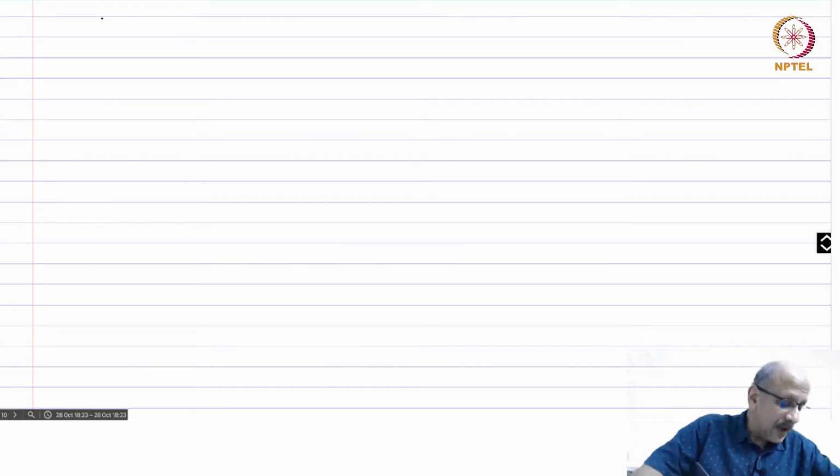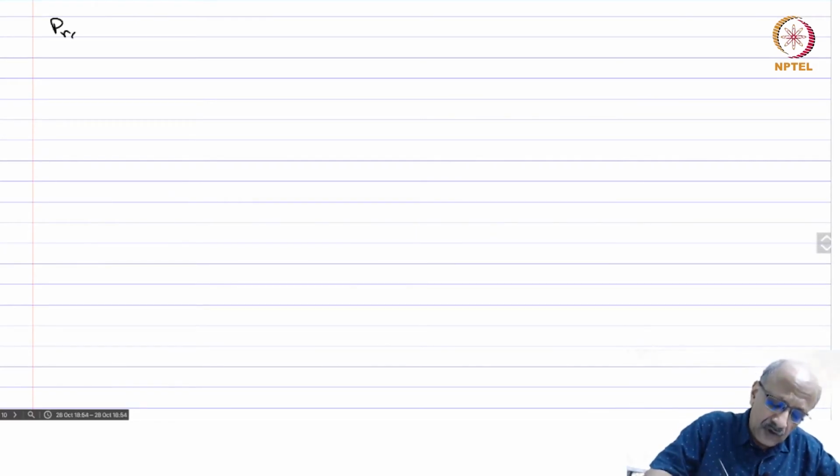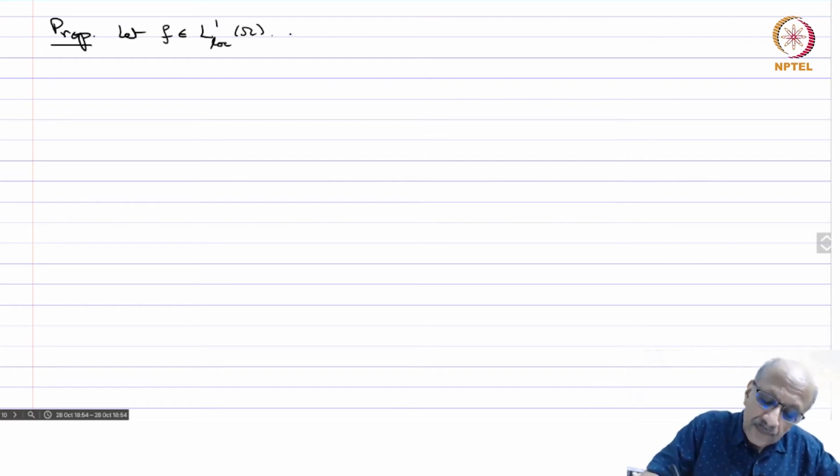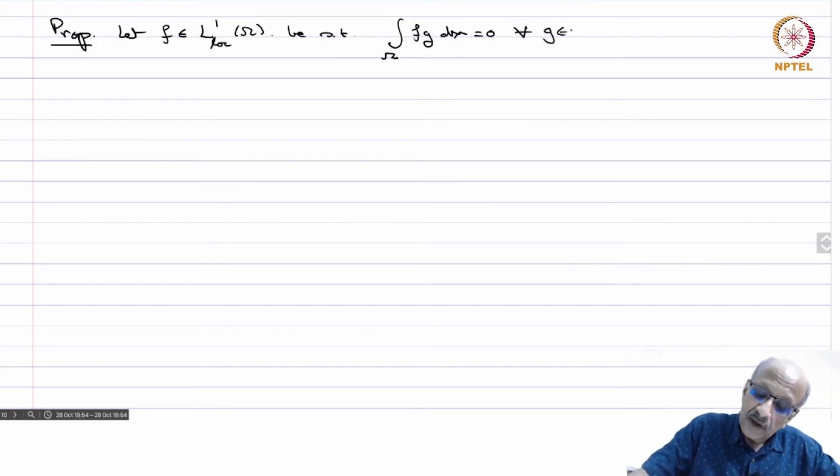Now we have the following proposition which will be useful for us in the future. Let f belong to L1 loc of omega, so it's locally integrable, be such that the integral over omega of fg dx equals 0 for all g in Cc infinity of omega, where omega in R^n is an open set.